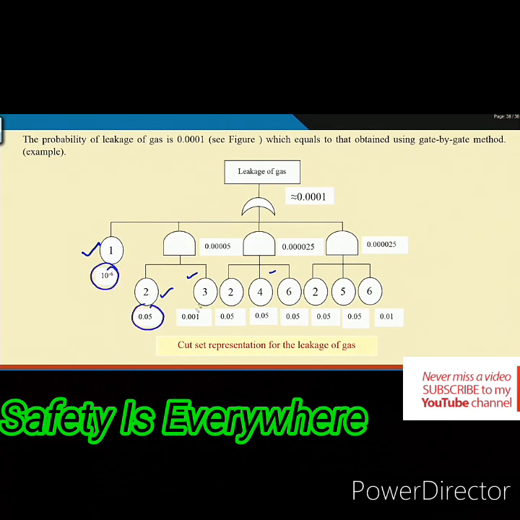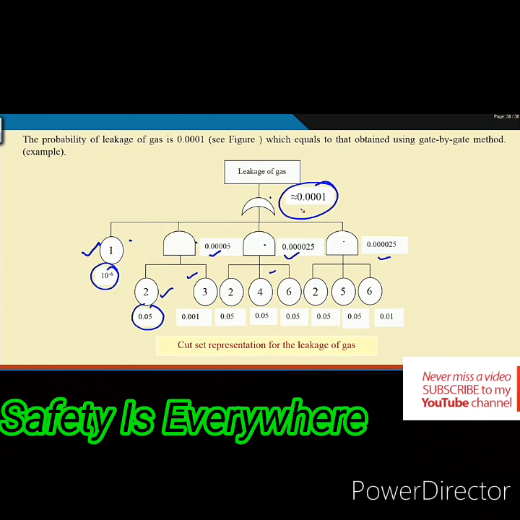Because of the AND gate, 2 and 3 are multiplied, because of the AND gate here also these 3 are multiplied, here also these 3 are multiplied, but we are assuming that basically the basic events are independent here. Then it is an OR gate. So, input 1, 2, 3 and 4, use the OR gate formula and you will ultimately get this probability. So, leakage of gas, its probability is 0.0001. Okay. So, 1 in 10,000, 10 to the power minus 4.